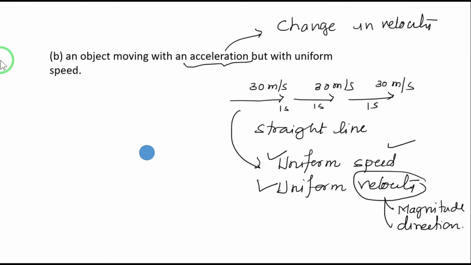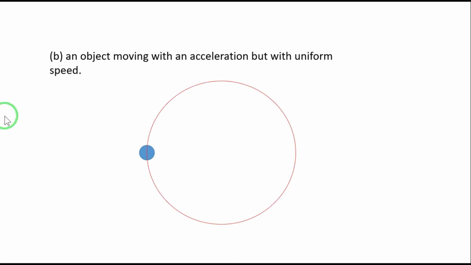So let me once again remind you, to have an acceleration we should have a change in velocity, not a change in speed, right? So we shall take one example here. Let us take a circular motion, a body moving in a circular path. Let's say a body moves on a circular path with some velocity, that is 30 meters per second, and along the circular path its speed remains the same.